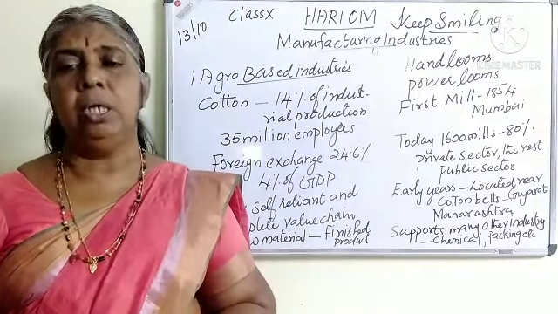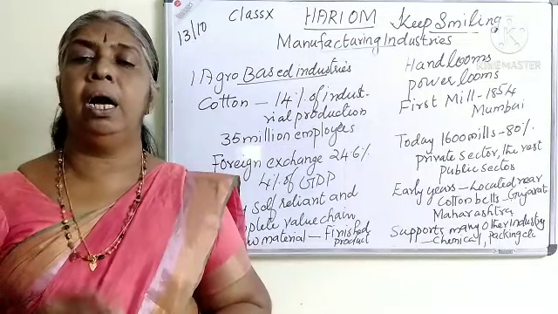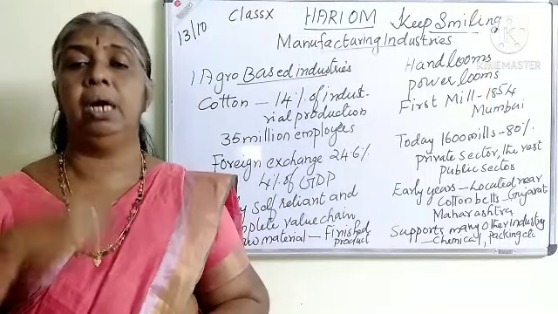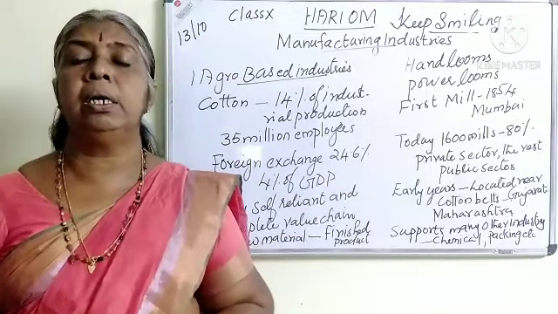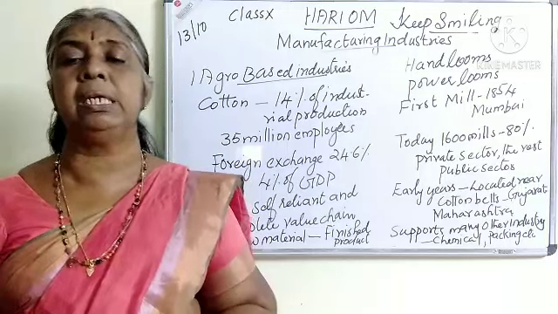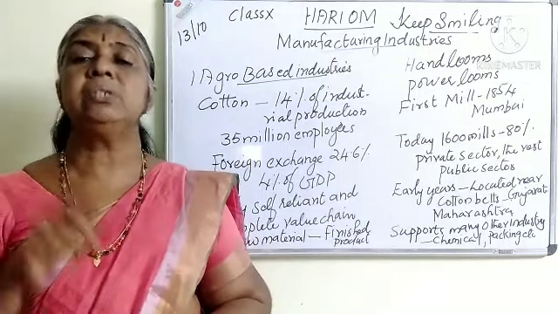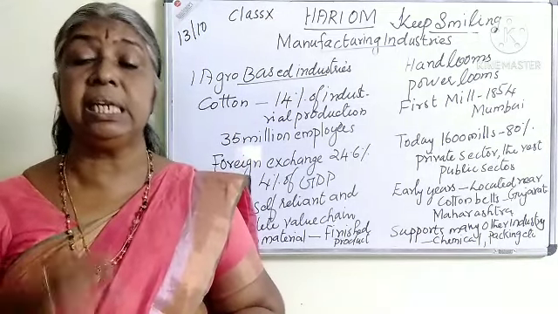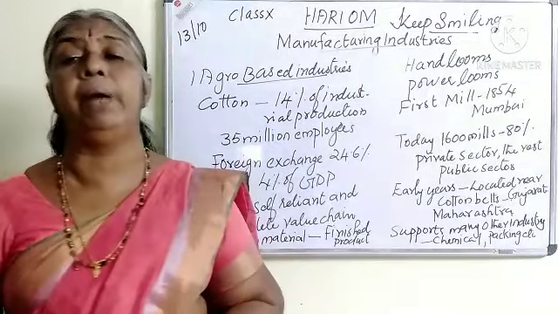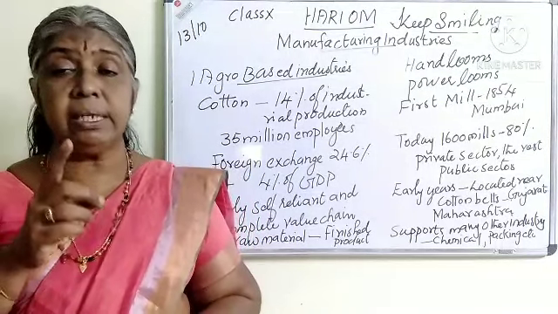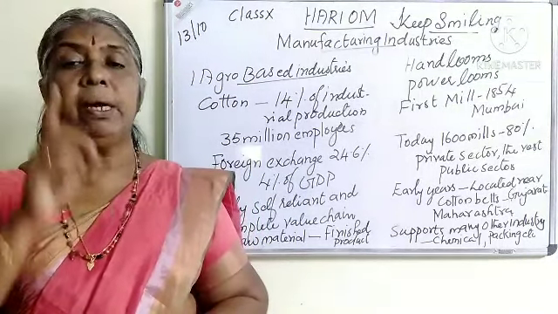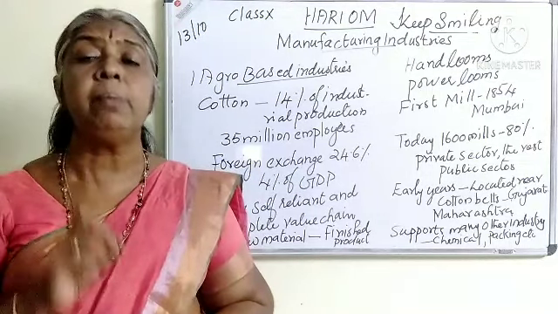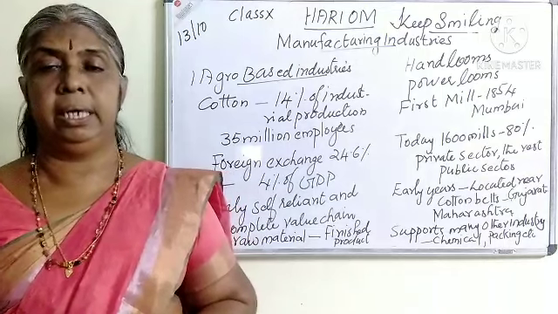Then spinning the yarn, making it into thread, rolling it into yarn rolls, then weaving. In this way, different activities are engaged in the cotton textile industry, in which different groups of people are engaged. That is why it is the largest labor intensive sector of the economy, where 35 million people are employed in a year.